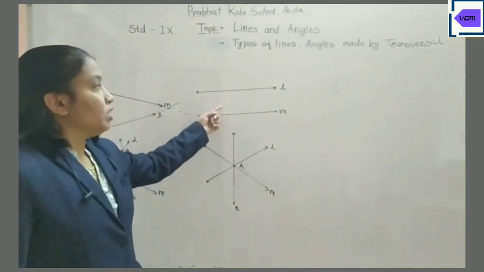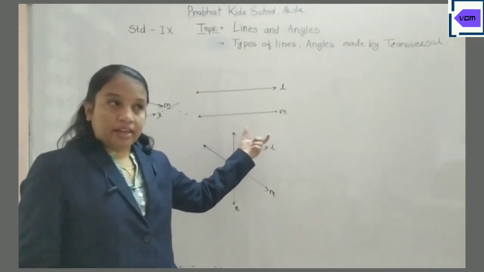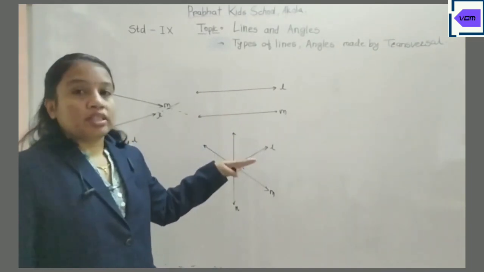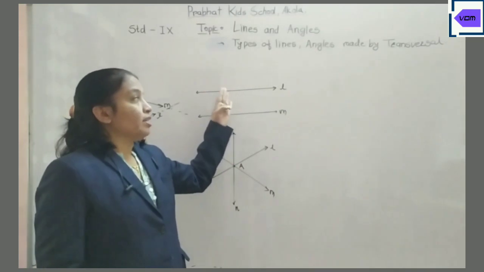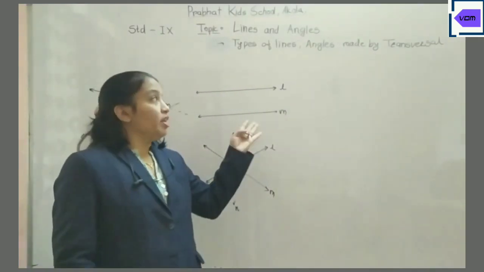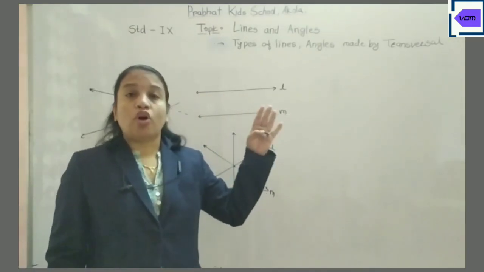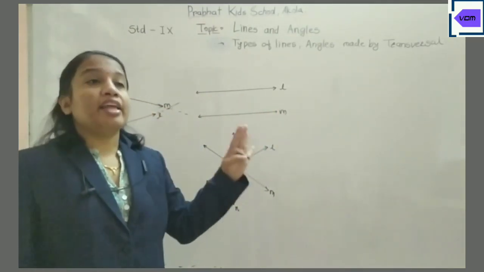Now, if you observe L and M, these are called non-intersecting lines, and non-intersecting lines are also called parallel lines. What is the definition of parallel lines? The lines in a plane which do not intersect or meet each other anywhere.